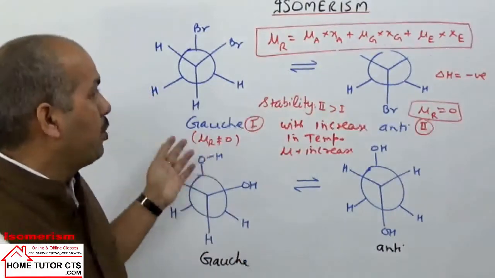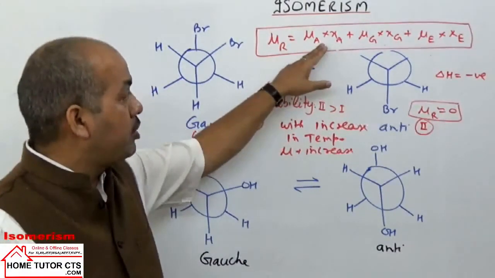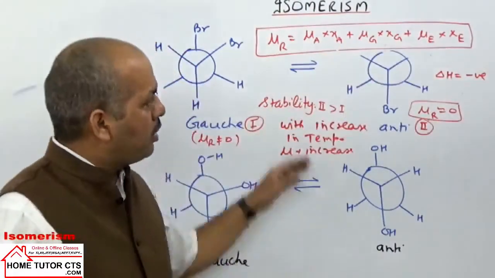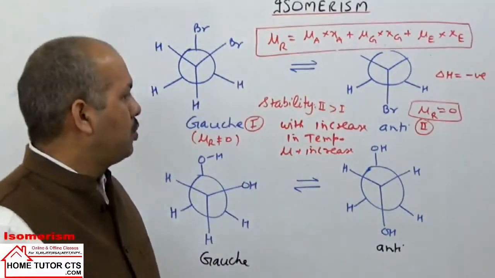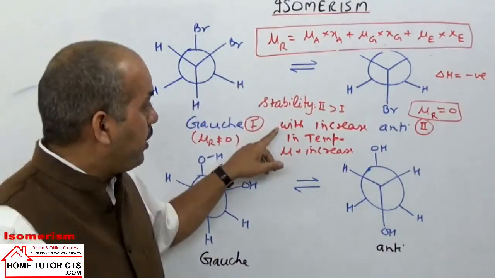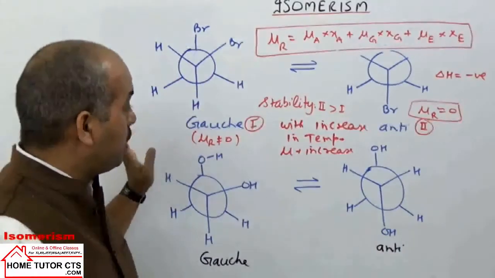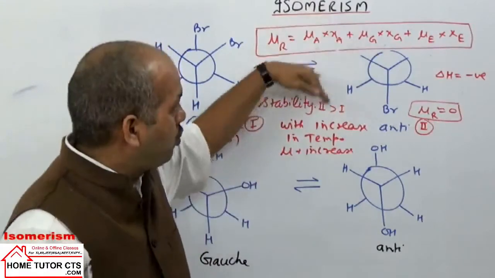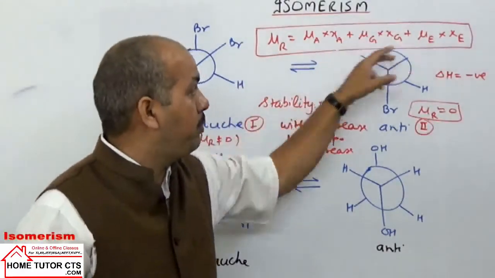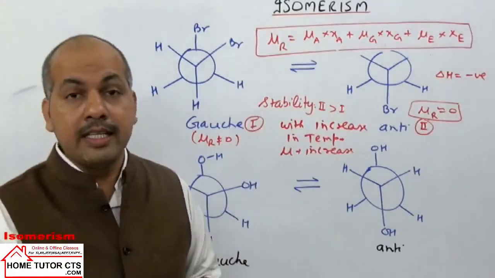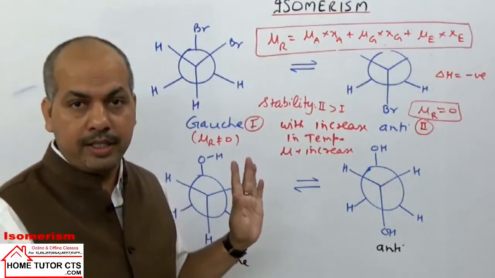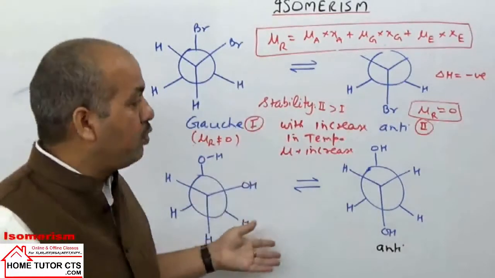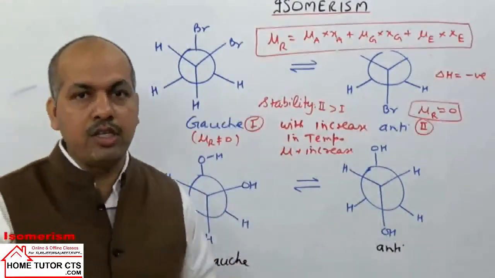So in the anti conformation, mu resultant is 0. For Gauche or eclipse it is non-zero, but if all are existing, we take the total summation. So with rising temperature, what happens? When the Gauche conformation increases, which has non-zero dipole moment, then for the molecule as a whole there is an increase in the resultant dipole moment with rising temperature.